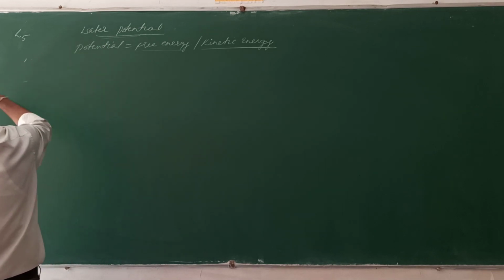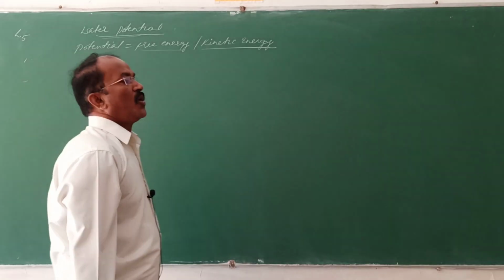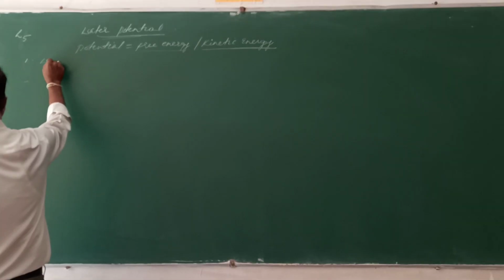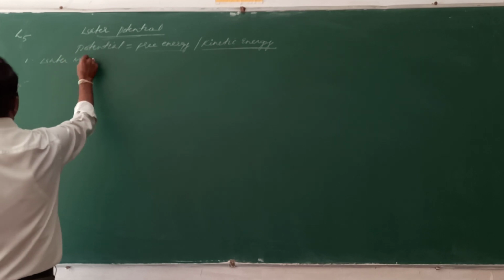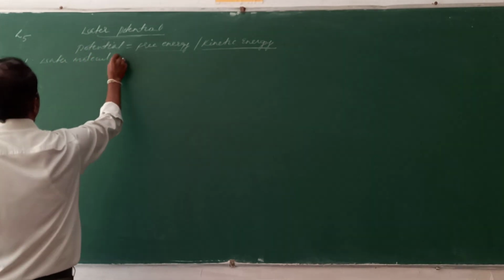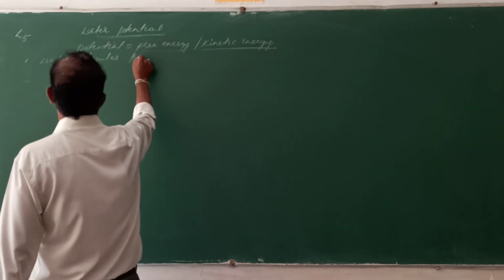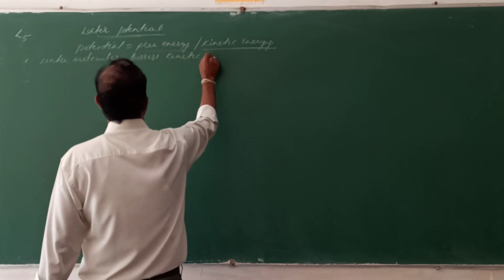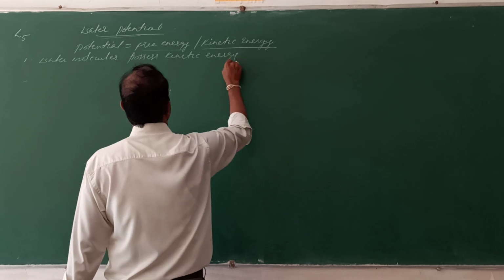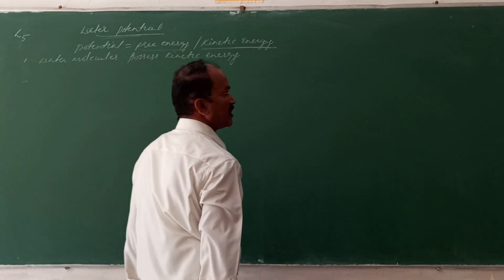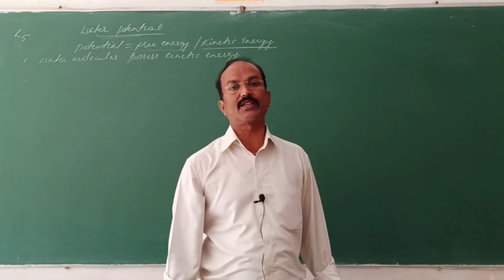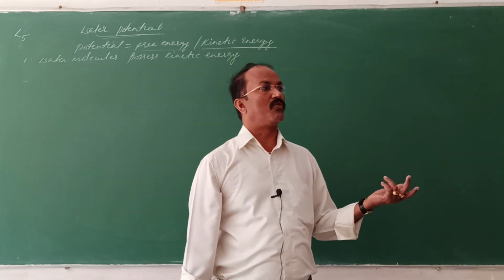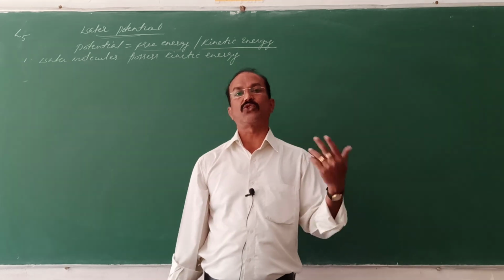Now what is this water potential? The water molecules possess what? The kinetic energy. That is why, as we have discussed already in diffusion, the molecules will move from higher concentration to lower concentration.